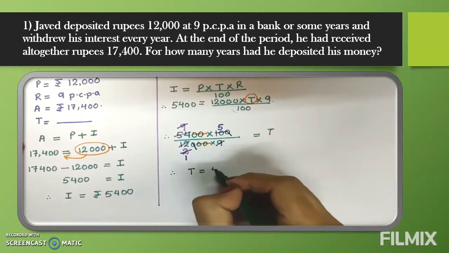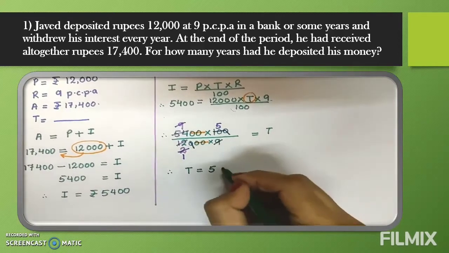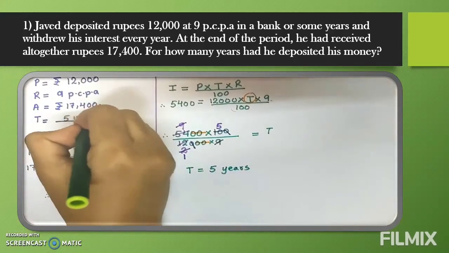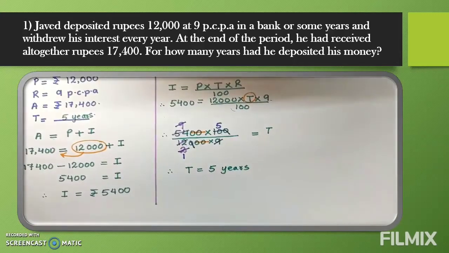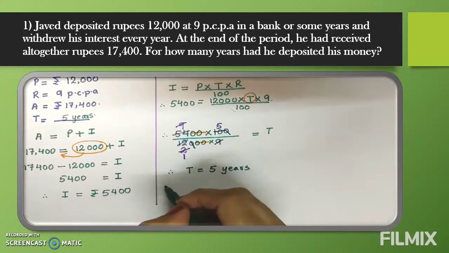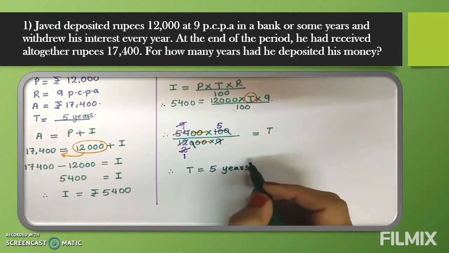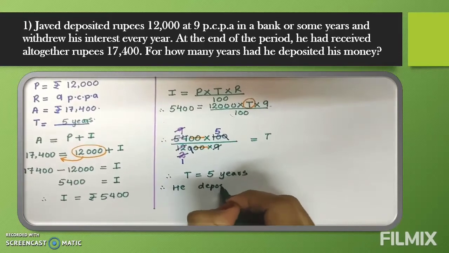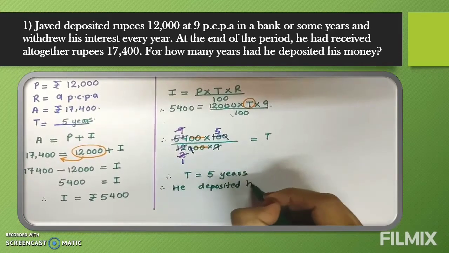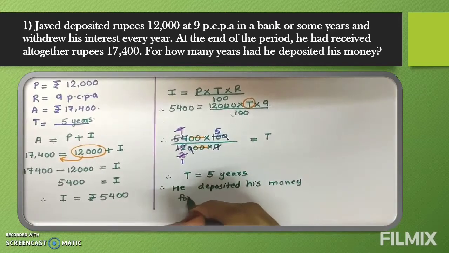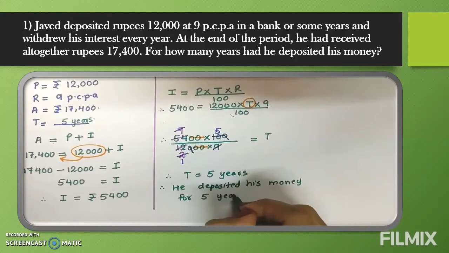So we got 5 is equal to T. That is, T is equal to 5. And what is the unit of T? Years. So here we got T is equal to 5 years. So what they are asking, see in the question, for how many years had he deposited his money? So what we will write in the final answer, therefore he deposited his money for 5 years.